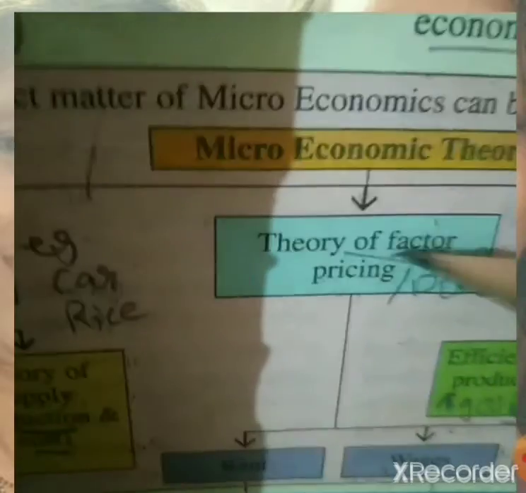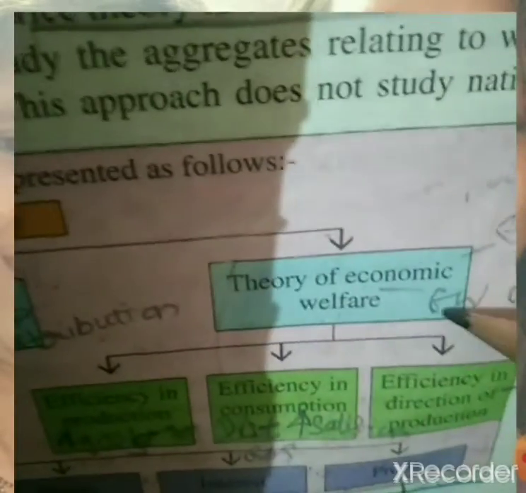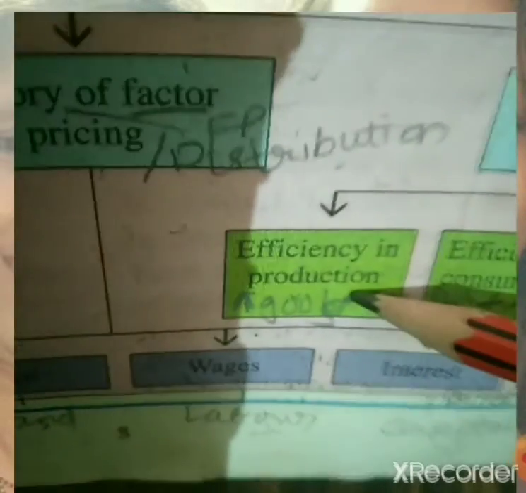Now the second theory, the theory of factor pricing, is further subdivided into four categories. First, rent. Second, wages. Third, interest. And fourth, profit. The next theory, the theory of economic welfare, is broadly subdivided into three categories. First, efficiency in production. Second, efficiency in consumption. And third, efficiency in the direction of production. I hope all three theories of microeconomic theory are clear to you.